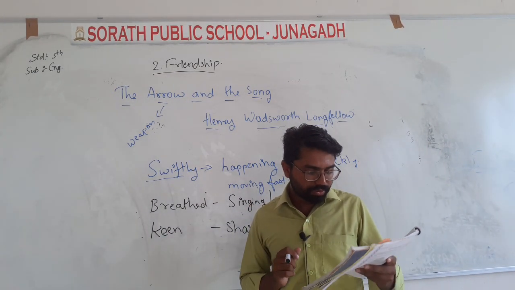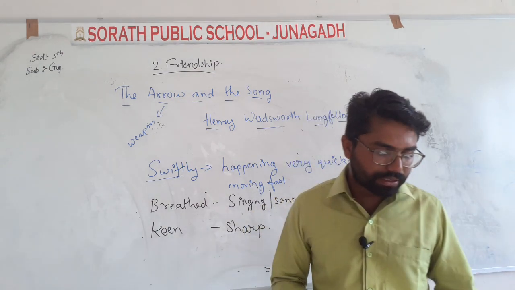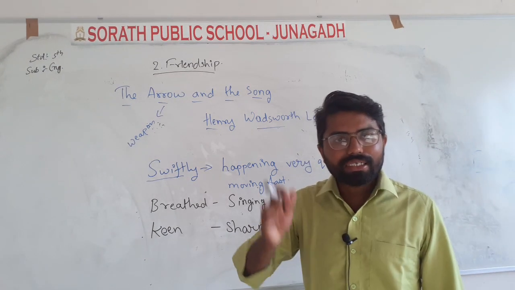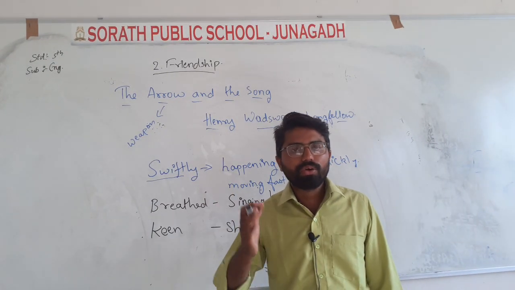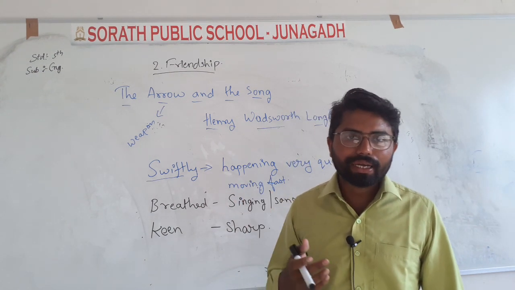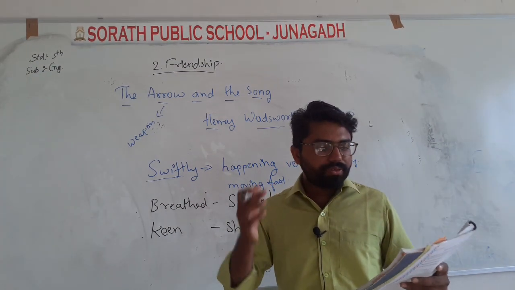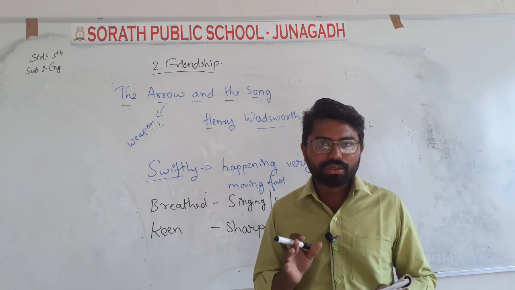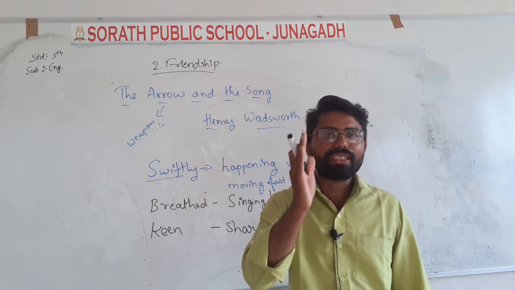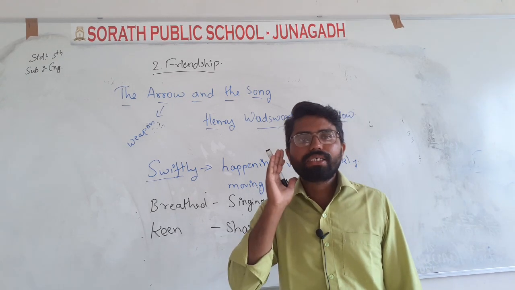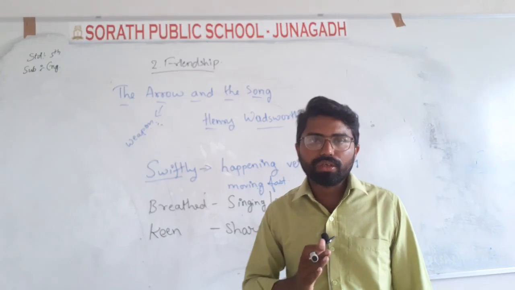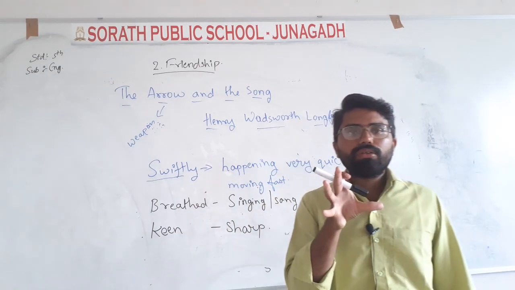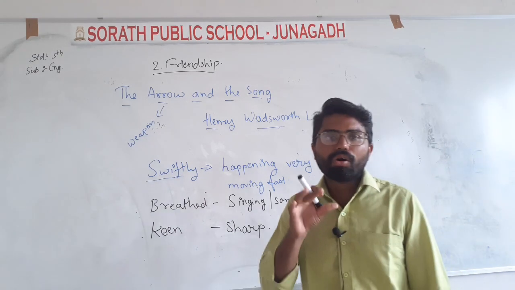Now the second one: what is talked about mainly in the second stanza? The second stanza was about a song sung by the poet. He breathed a song into the air, and it fell to the earth, he knew not where. He didn't know where it fell, but it fell on the earth. But a person who has a sharp, strong vision can follow the song that I have sung into the air. That was talked about in the second stanza of this poem.